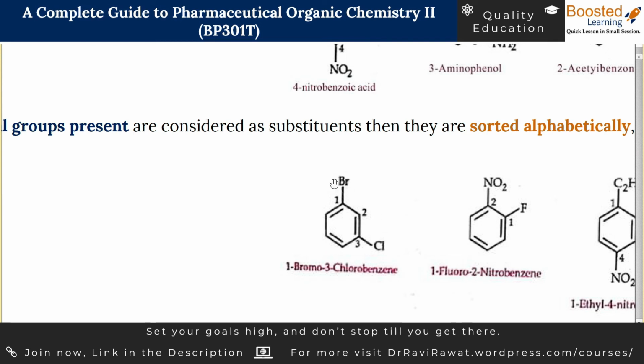But you simply have to write bromo first and chloro later because B comes earlier in the alphabet series and C comes later. And you also have to assign the numbers 1, 2, 3. This is based on the atomic number of the atoms. Bromine is assigned the first position because bromine has a higher atomic number as compared to chlorine. So 1 bromo, 3 chloro, benzene. Bromo is written earlier because B comes earlier in the alphabet series. Alphabet series means A, B, C, D, E, F, G, H, I, J, K, L, M, N, O, P. Okay.